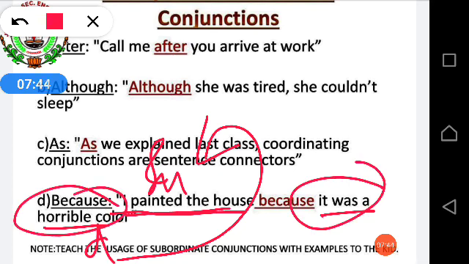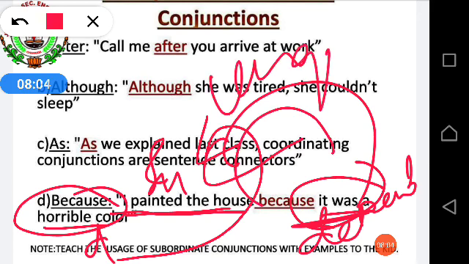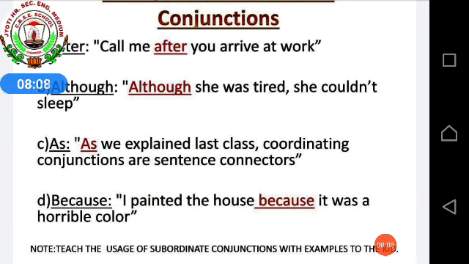When someone tells you whether you painted it or not, at that time only you will come to know about the second part, whether it was good or horrible. So here the second part of the sentence is dependent, and it is dependent on the first part, and the first one is independent. That's why they are both of unequal rank.